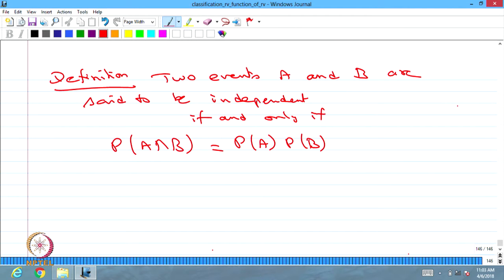It is an if and only if condition. Whenever this condition is satisfied by any two events, we call both the events independent. Based on this, I am going to give two definitions. One is called pairwise independent, the other one is called mutually independent.